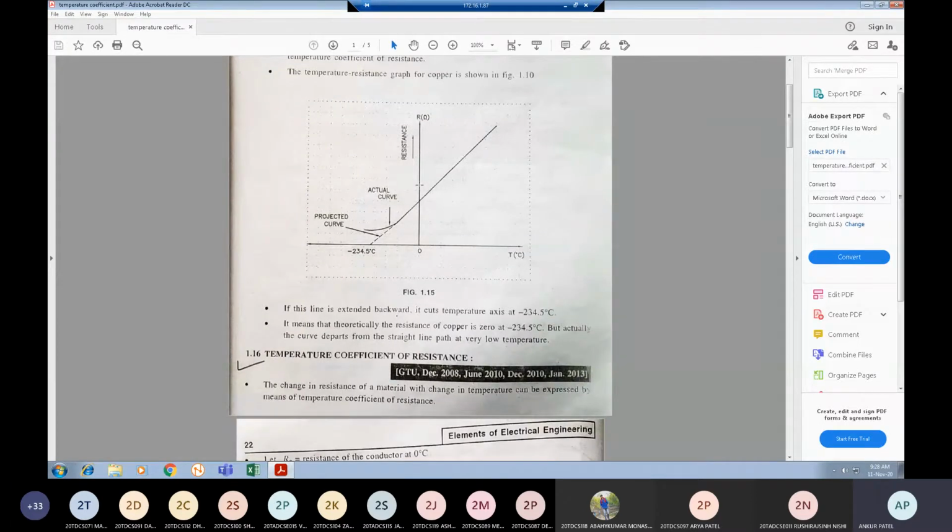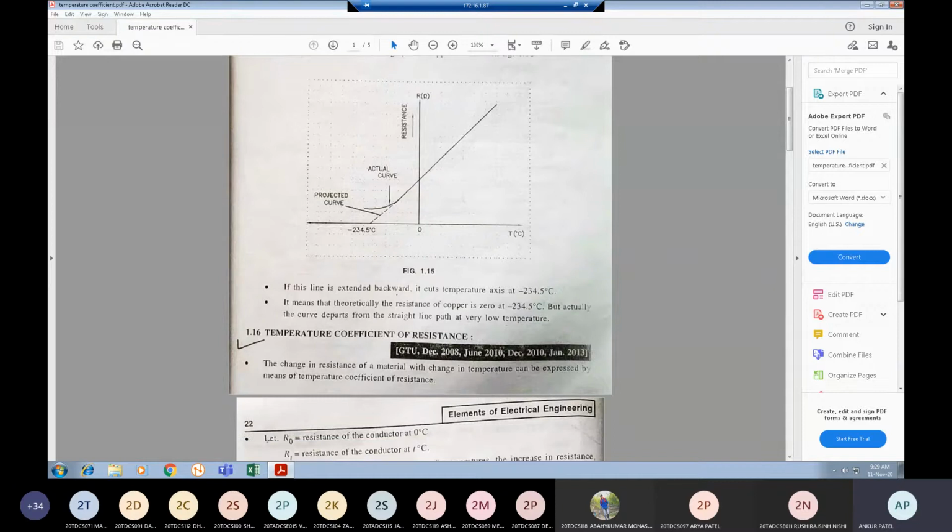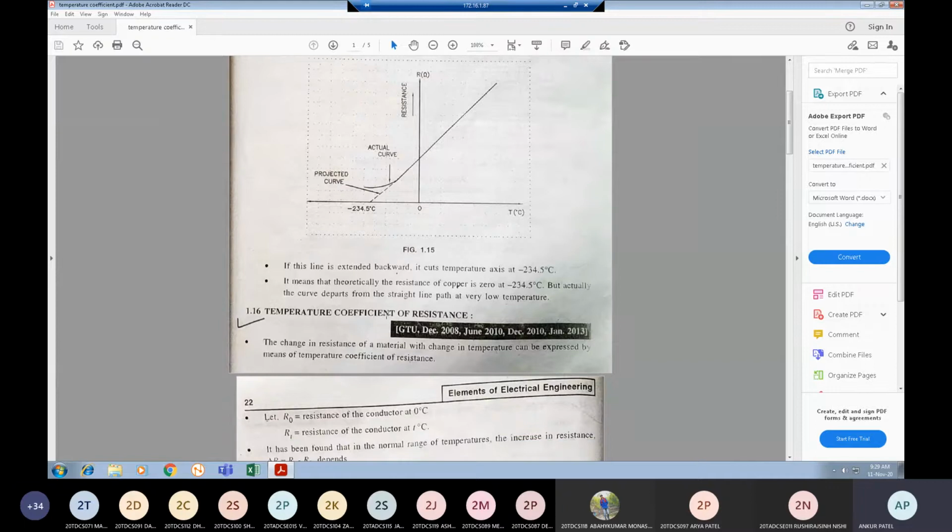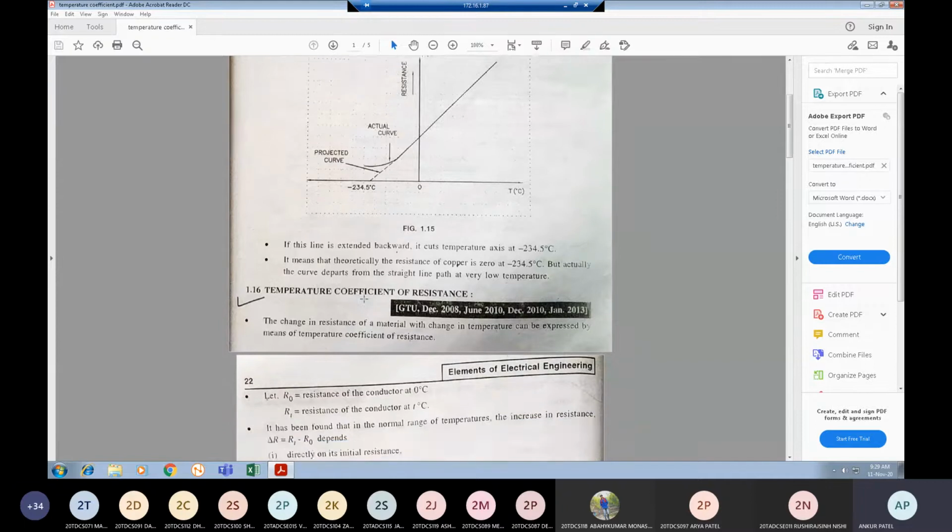We have three types of temperature coefficient of resistance according to the material: positive temperature coefficient of resistance, negative temperature coefficient of resistance, and zero temperature coefficient of resistance. We'll see how these coefficients can be defined by deriving the equation of temperature.